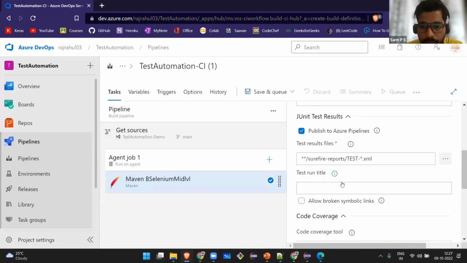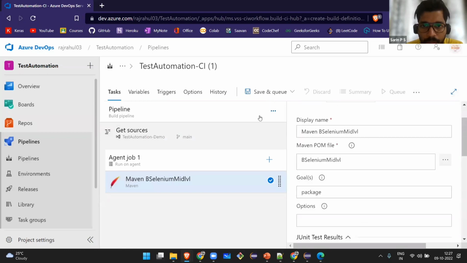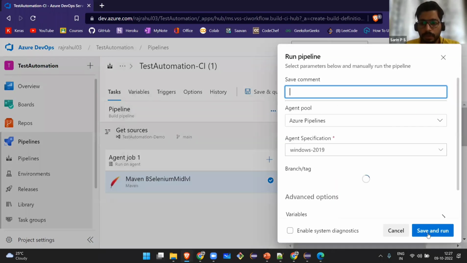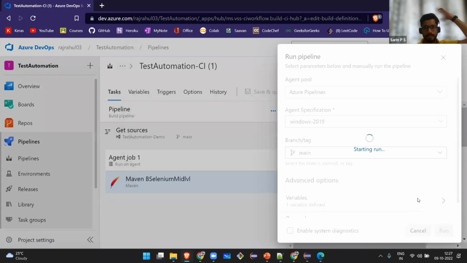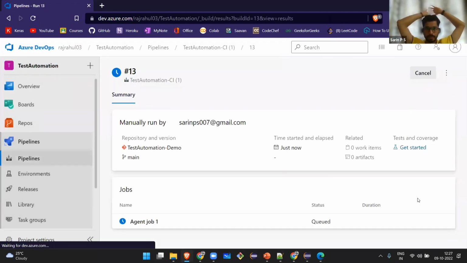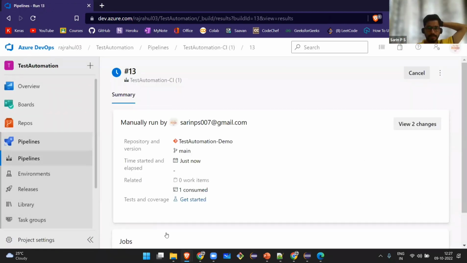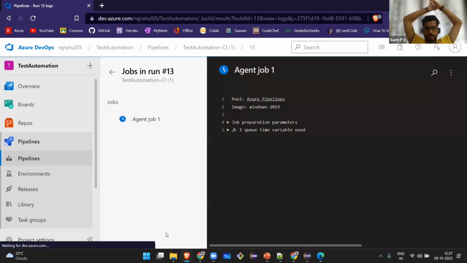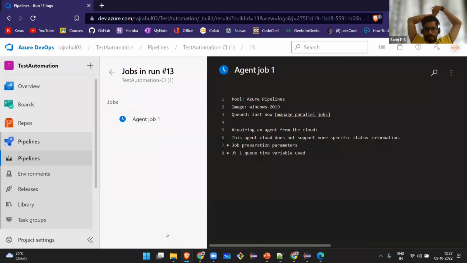Let's see what is happening. So I will save and queue. Save and run. So let's see what is happening. I've scheduled it. One agent is starting. You can see basically whatever test cases are mentioned under that pom.xml will get executed. Okay, you can see that.